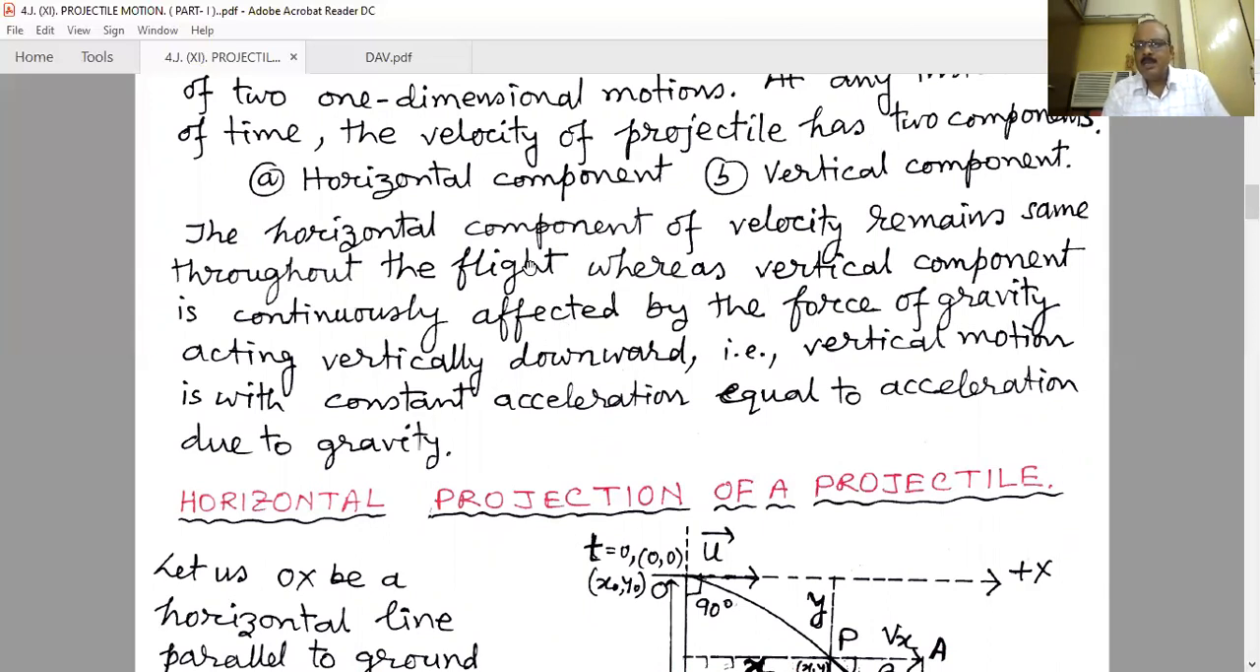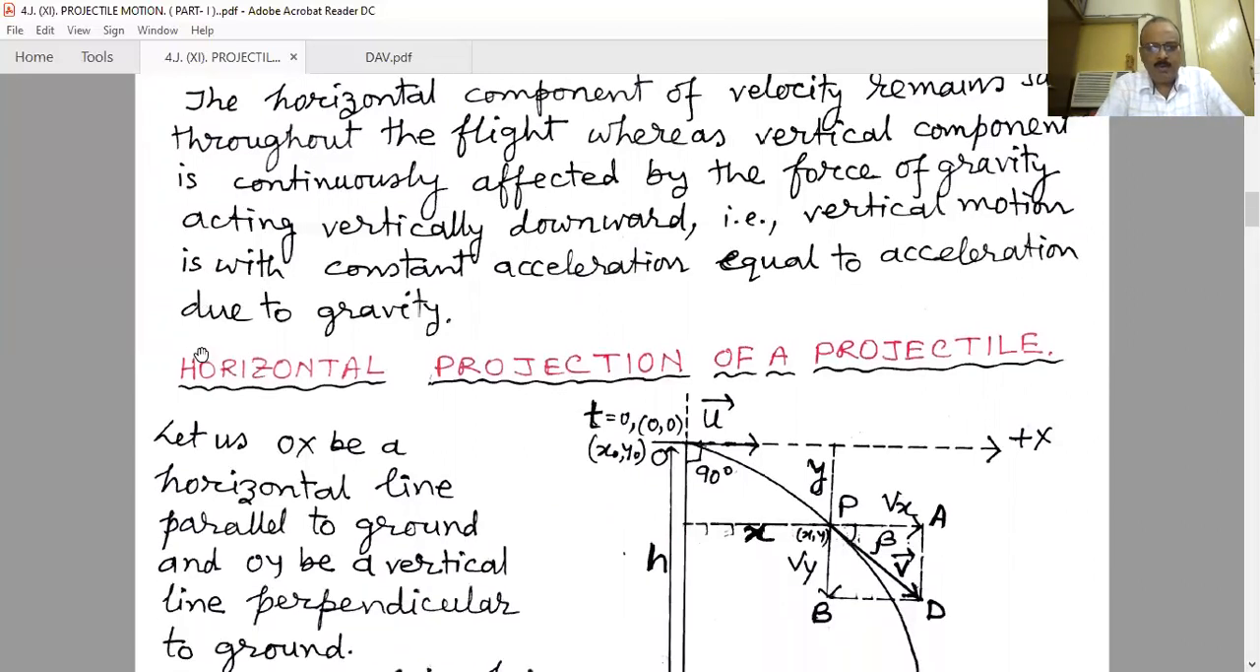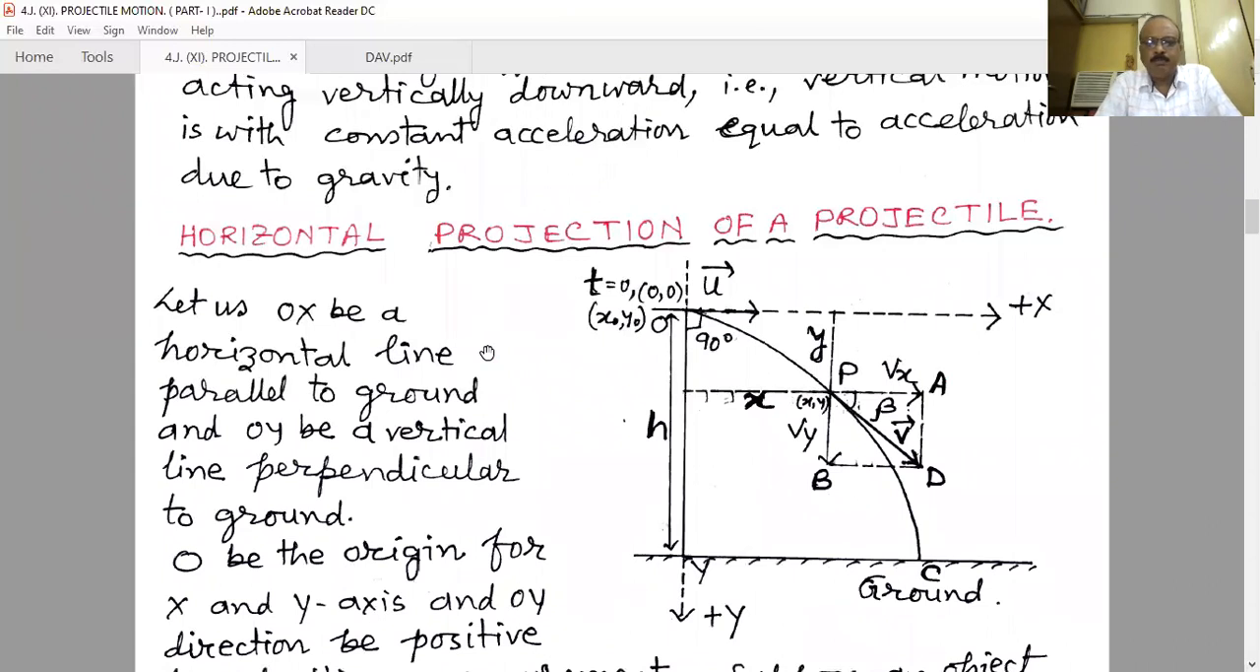And if there is any force or acceleration along the horizontal direction, then we cannot say that the motion is a projectile motion, because the gravitational force is always acting downwards, that is toward the center of the earth, and due to it, the acceleration is always vertically downwards. So there is no component of that vertically downwards acceleration along the horizontal. Therefore, there will be no change of the horizontal velocity, and there will be change only of the vertical velocity. So let us see the horizontal projection of a projectile.